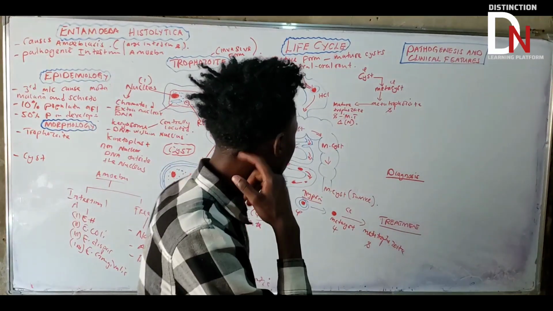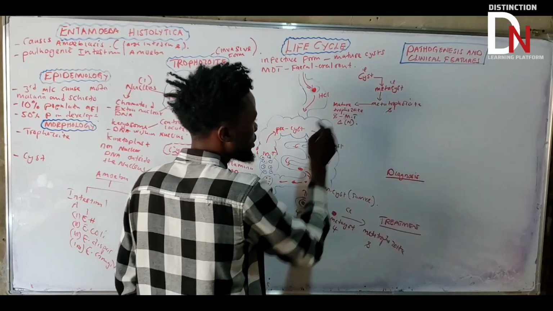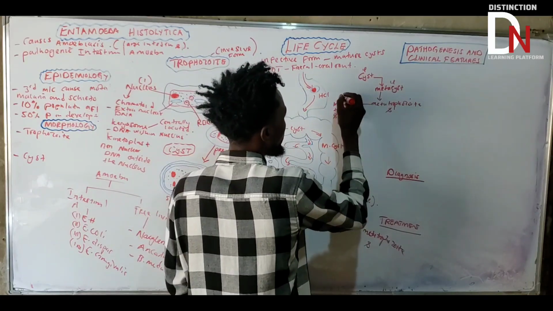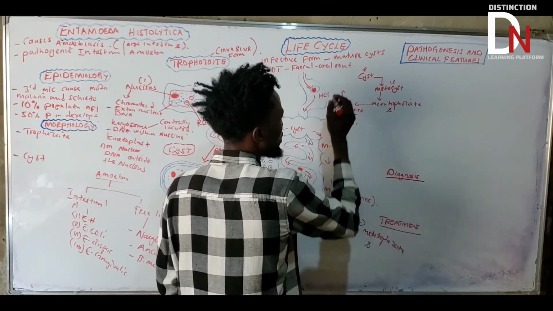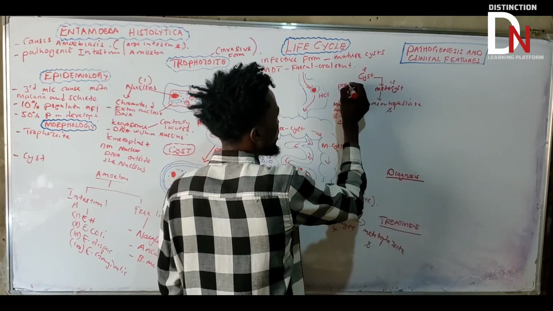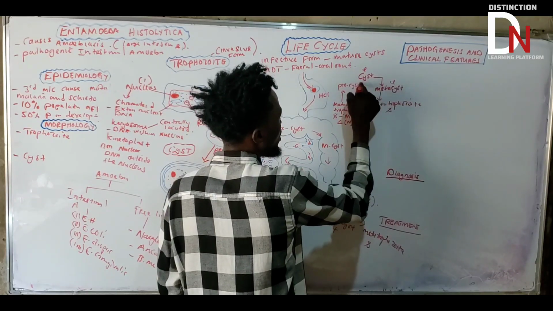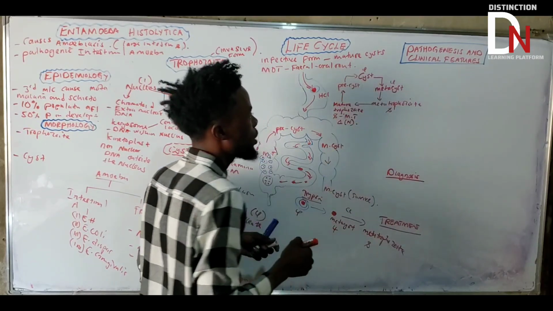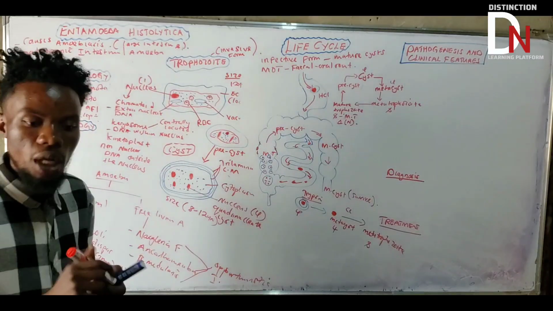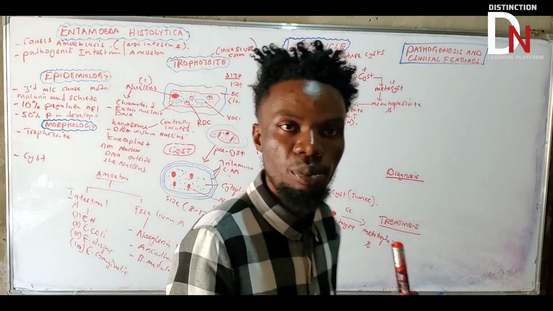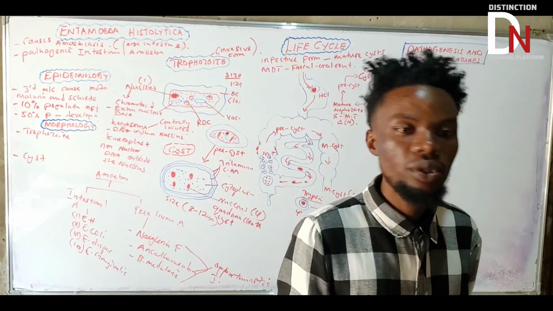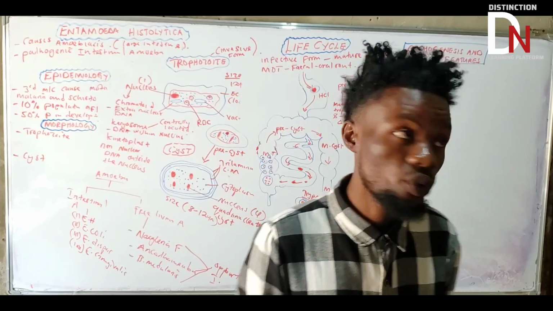Now you need to understand something here. Let's complete this one. This one is converted into the precyst, and the precyst is converted into the cyst. Now I need to talk about two important processes that you need to understand.